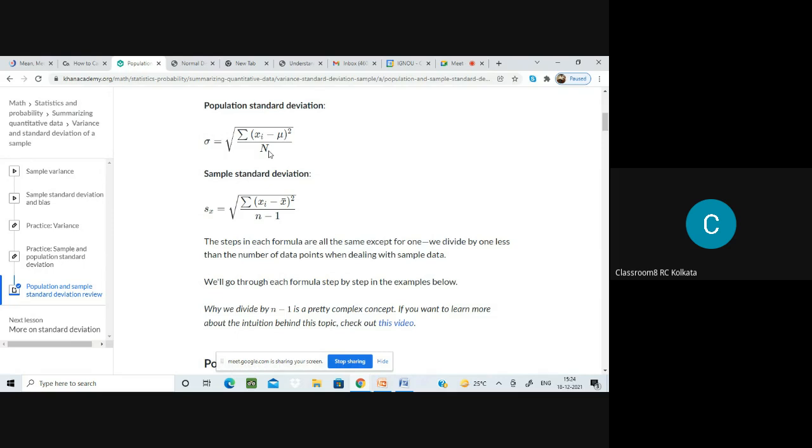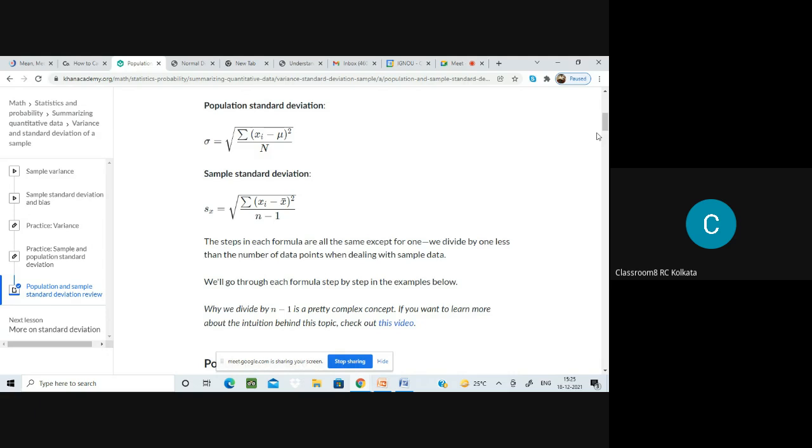So you need to know, when you are given a problem, it won't be told to you whether it's a sample or a population. No one is going to say. As I have given you an example, I told you there is a crate of 100 apples and the total weight is, say, 20 kg. So the number is given, the total weight is given, so you can find out the mean. And then out of this, I am taking out 50 apples.